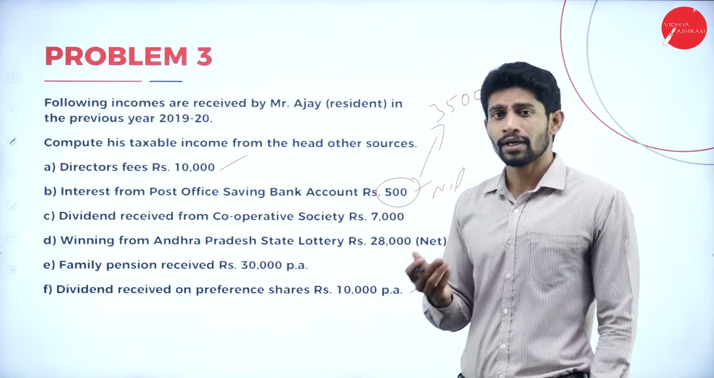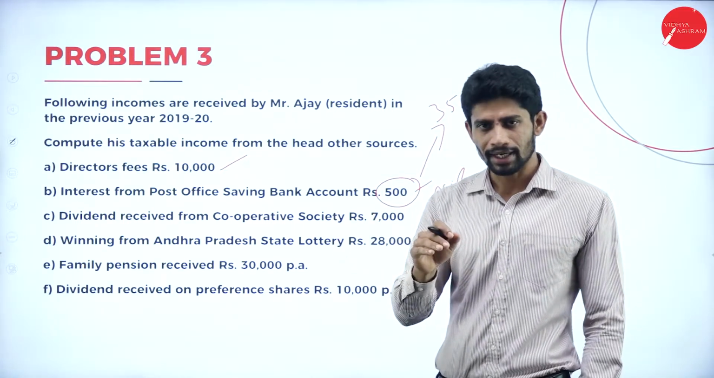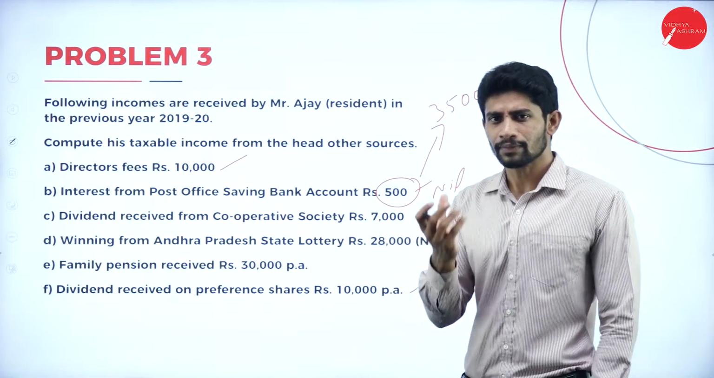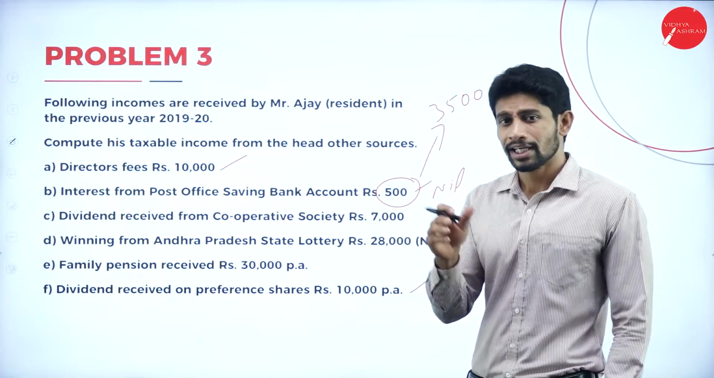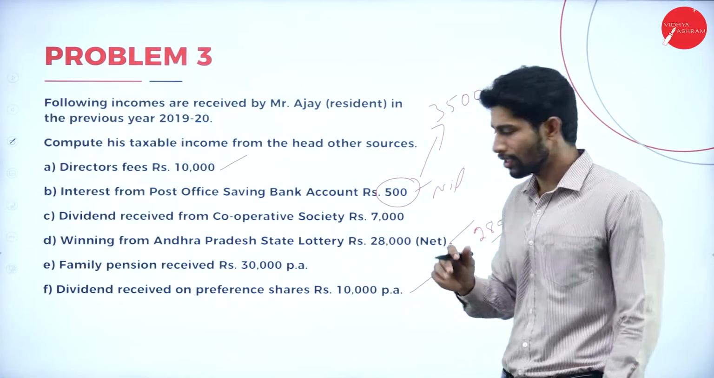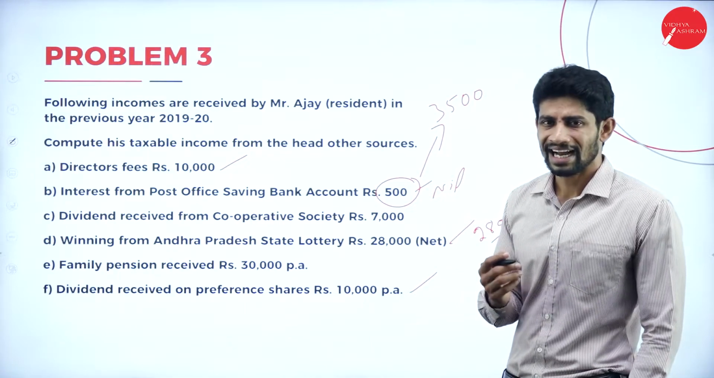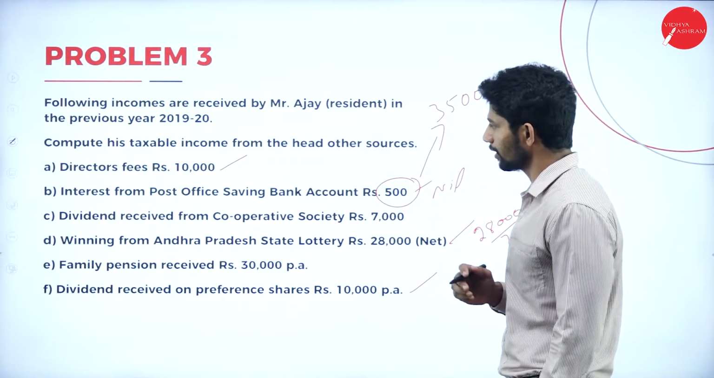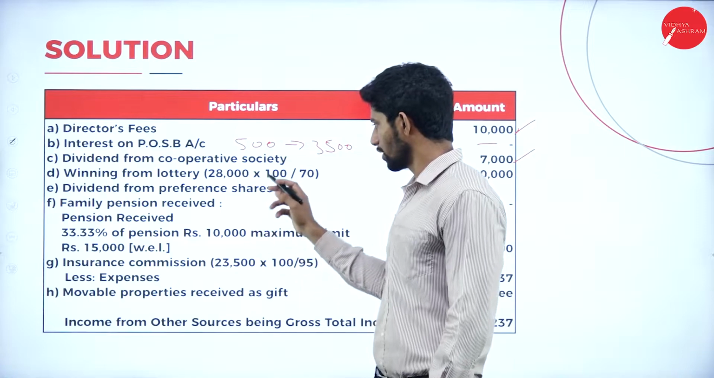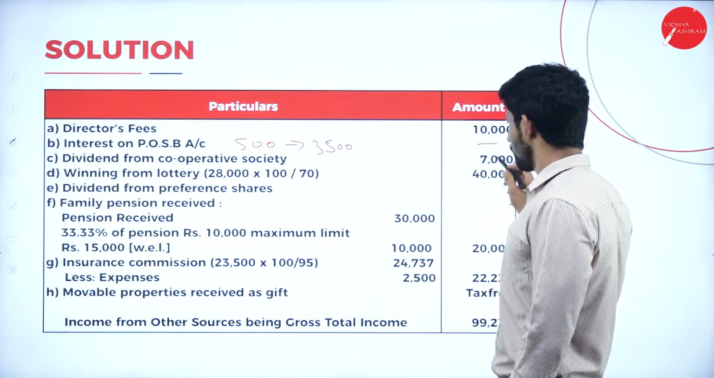Because we are computing income from other sources in order to impose the tax, right? So if you are computing the value to impose the tax and any tax is already deducted, you have to add it back. That's it. So 30% is deducted. We have to calculate the value for 100%. So how are we calculating the value? 28,000 into 100 by 70. If you calculate this, you will get 40,000.